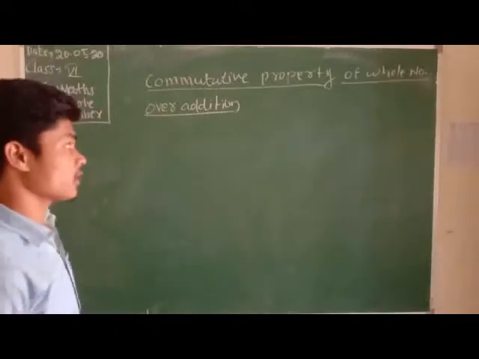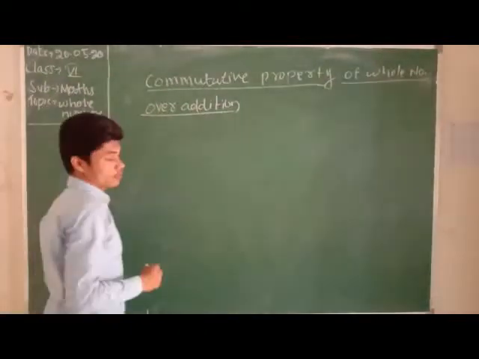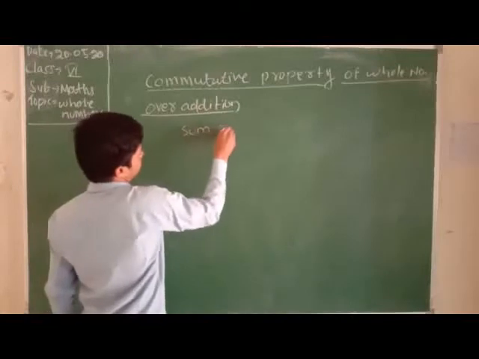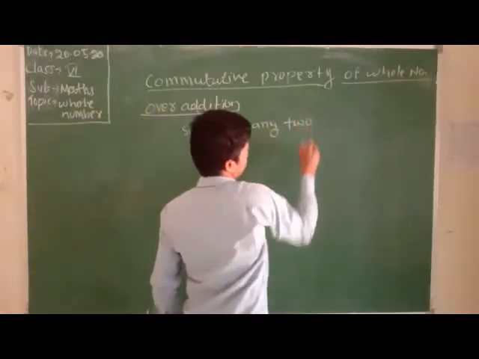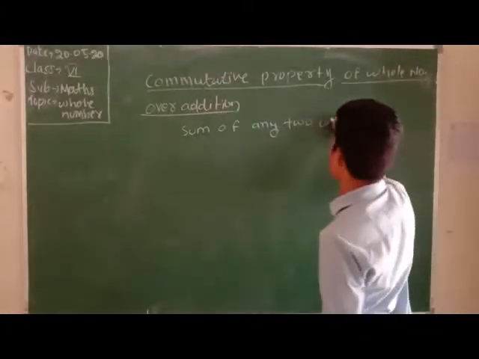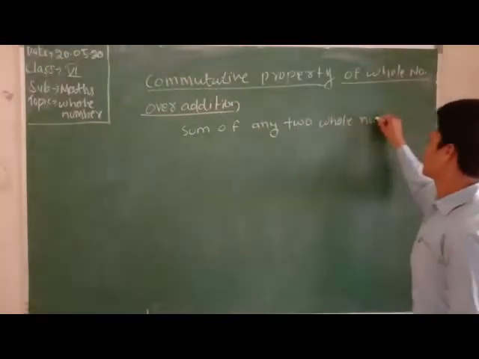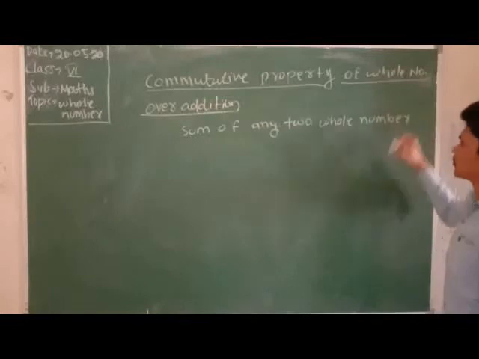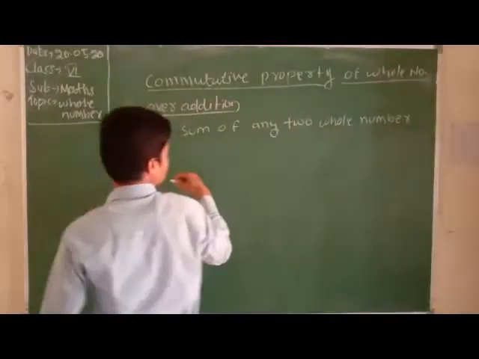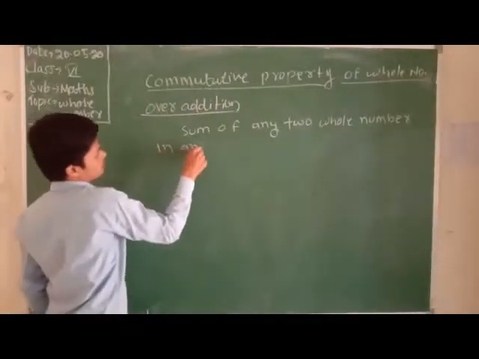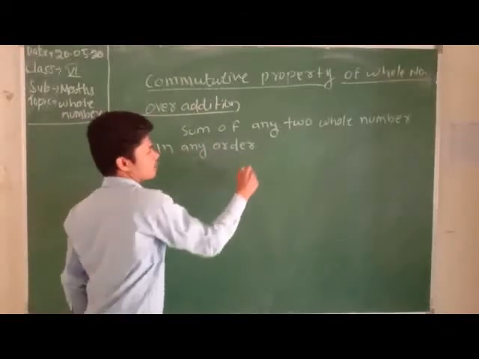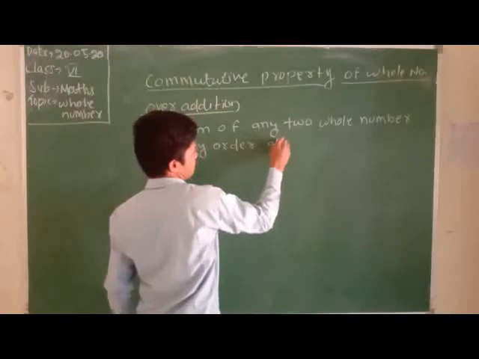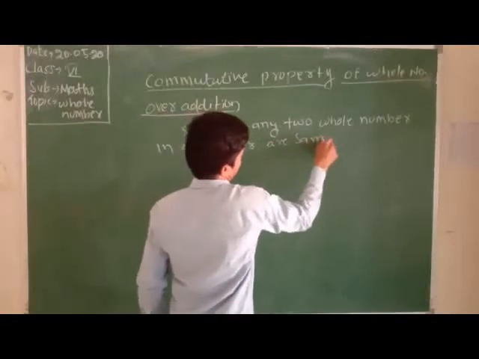Now let's check whether the example is correct or not. First we know the term. Sum of any two whole numbers in any order is the same.